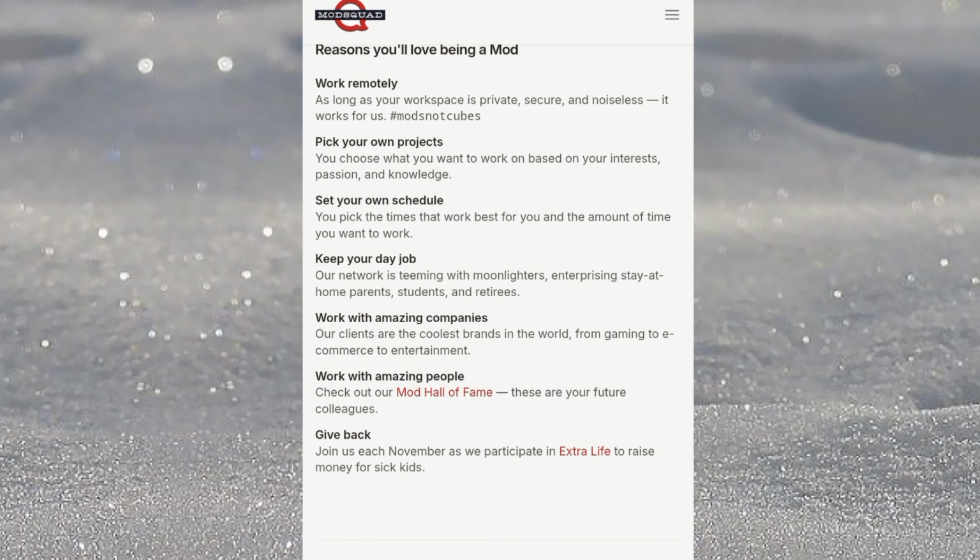They say pick your own project. You choose what you want to work on based on your own interest, passion, and knowledge. So they have varieties of work for you to choose from based on your own knowledge. It doesn't require that you must be coding, you must be doing this, you must be an expert before you can work with them.